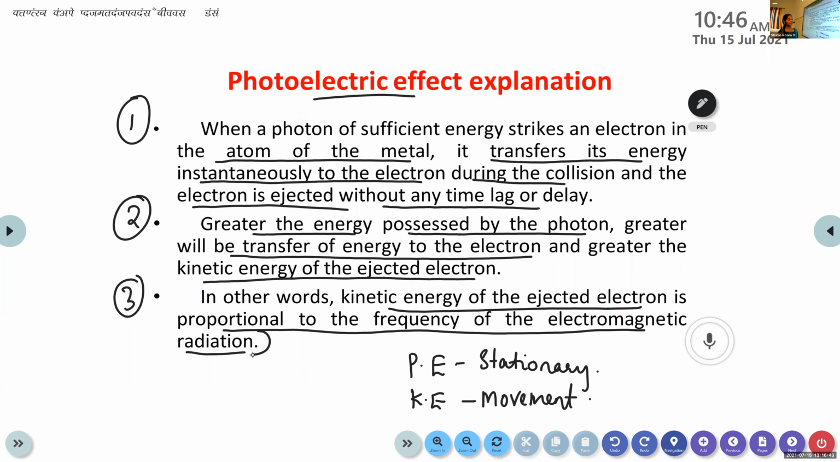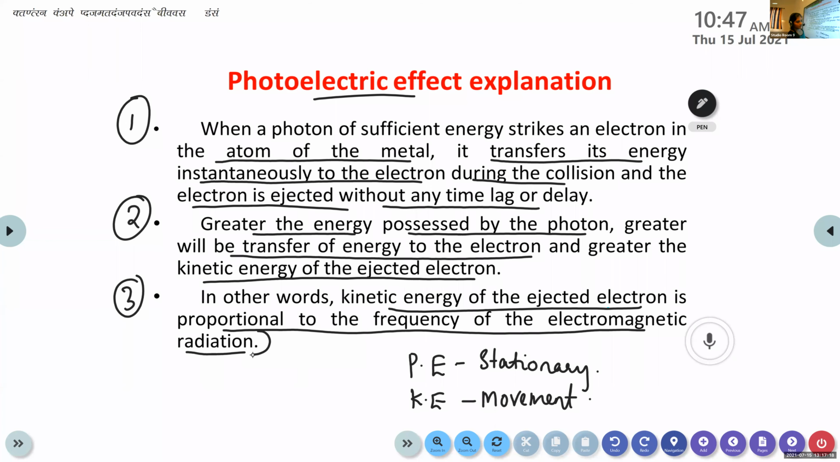If we are using a high frequency electromagnetic radiation, the kinetic energy of the ejected electron is very high compared to the lesser frequency electromagnetic radiations. Okay, clear? So this kinetic energy of the ejected electron is directly proportional to the frequency of electromagnetic radiation. That means if the frequency of this electromagnetic radiation increases, energy of the ejected electron also increases. So these three are the main points regarding the photoelectric effect.